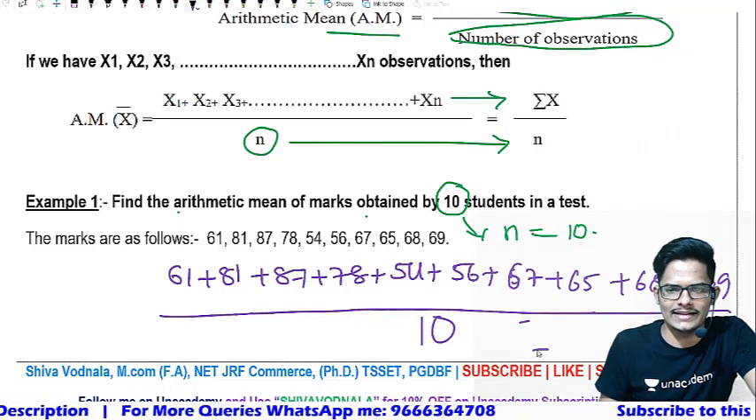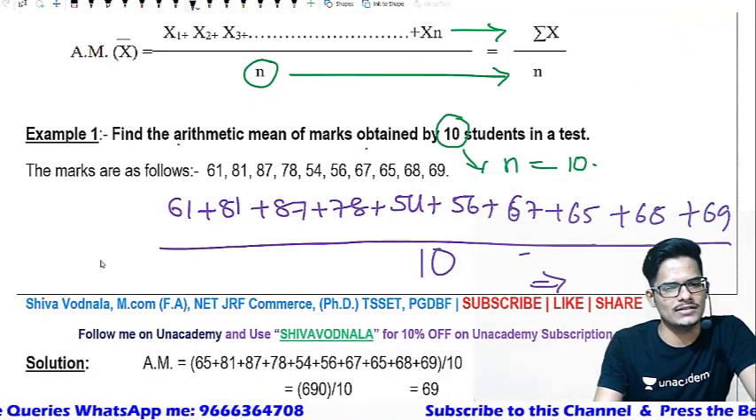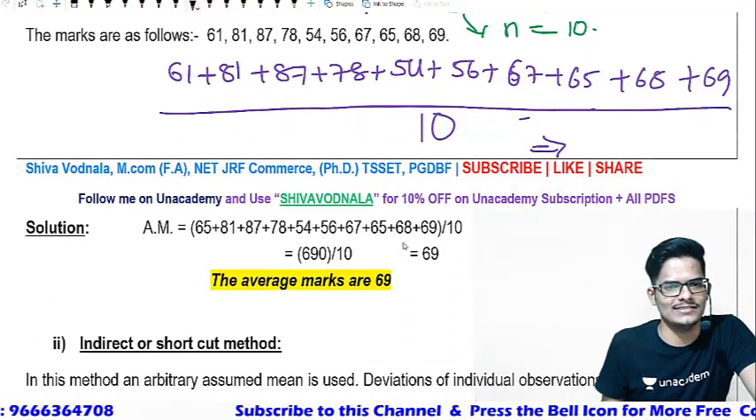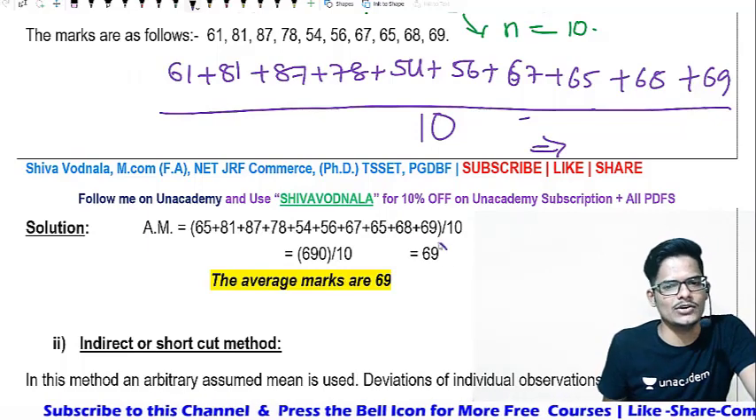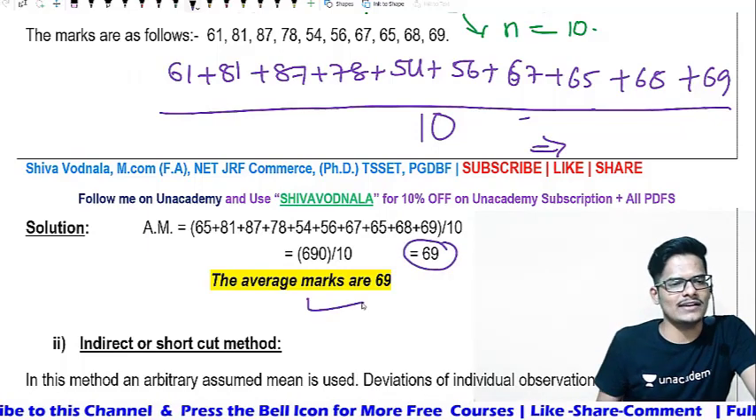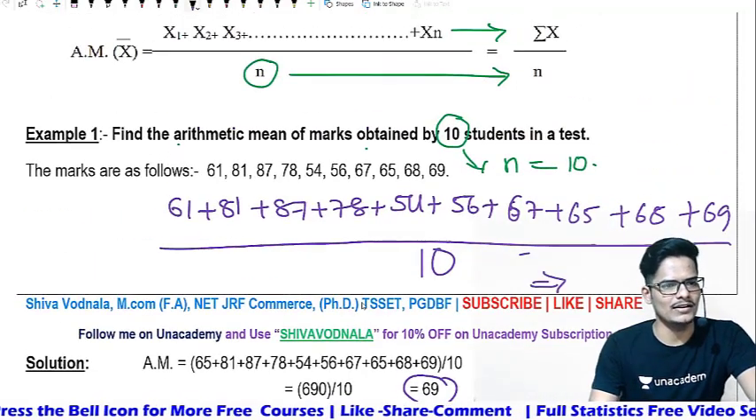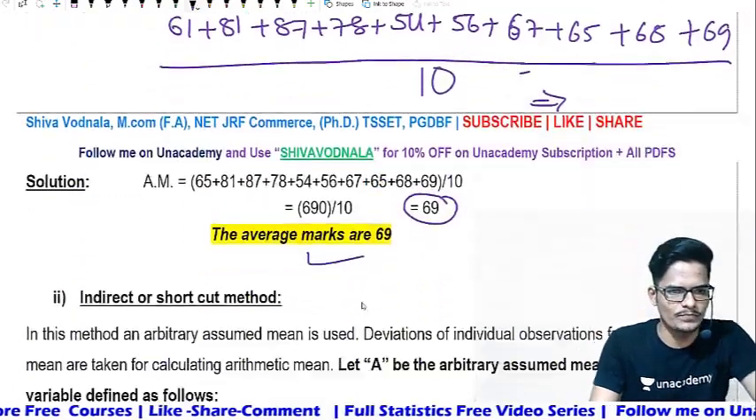Then you will get an exact number. The sum of all observations is how much? You can see the solution over here. 690 is the sum of all 10 observations. 690 divided by the number 10 is equal to 69. So the average marks in that classroom is 69 marks. I think the direct method is very easy and understandable also.